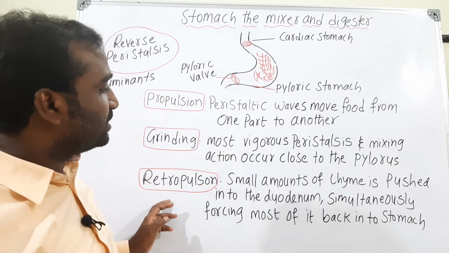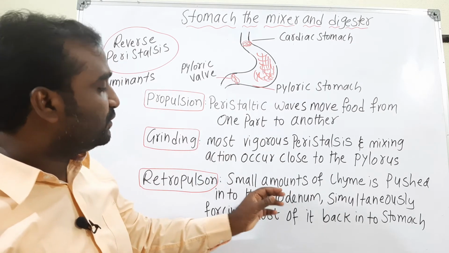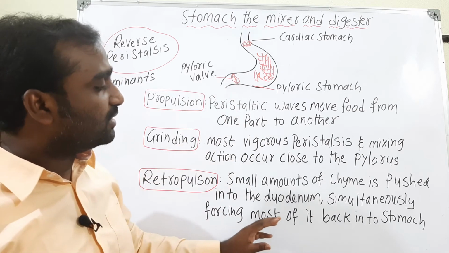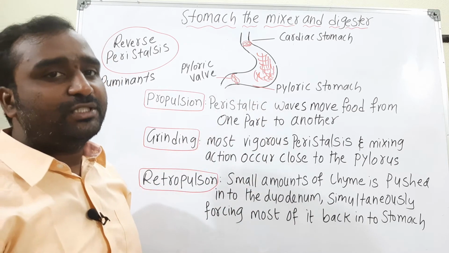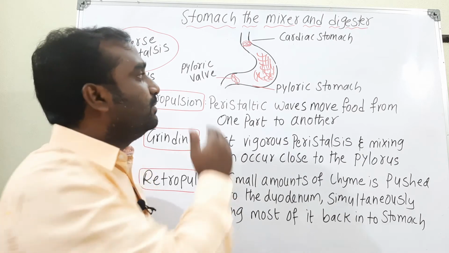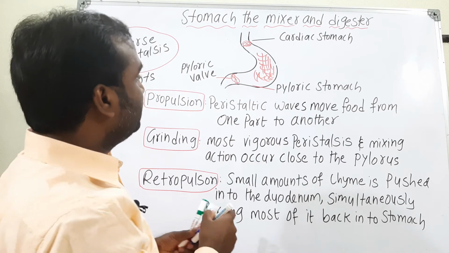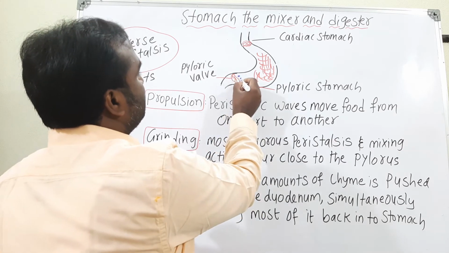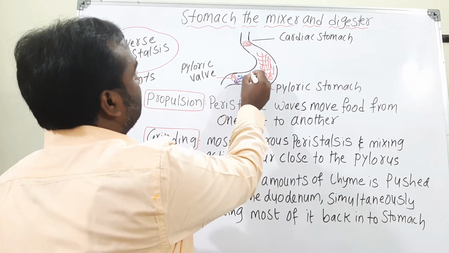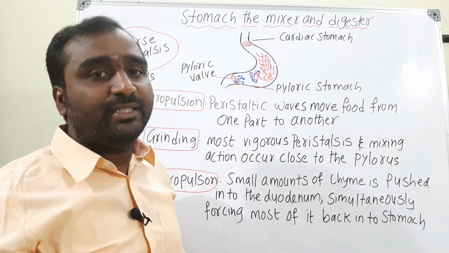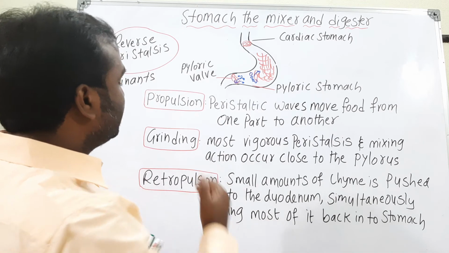Then comes retropulsion: a small amount of chyme is pushed into the duodenum, while most of it is forced back into the stomach. The larger material is sent back, and that is called retropulsion.